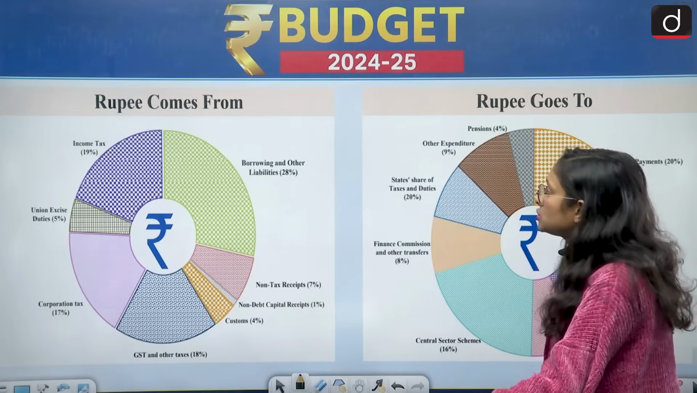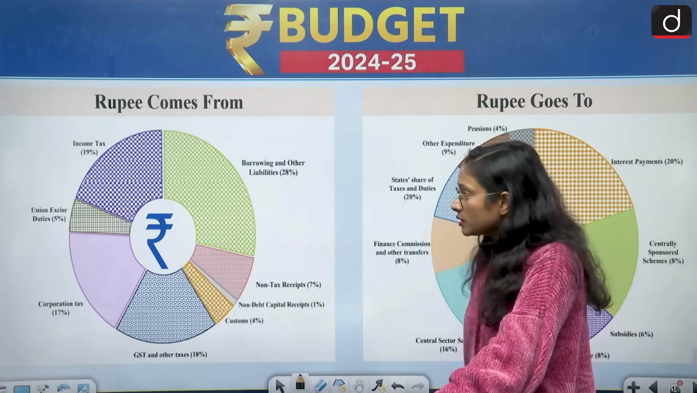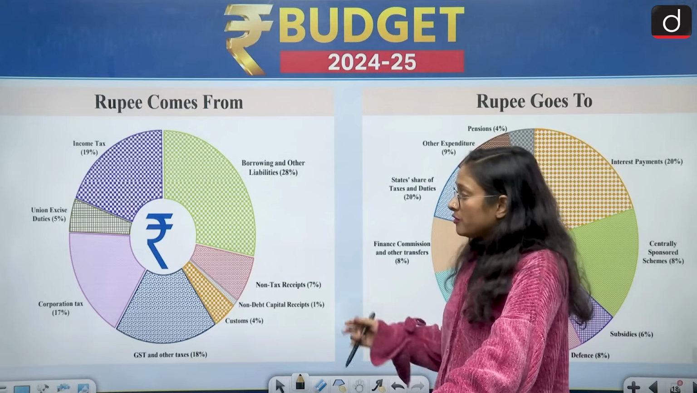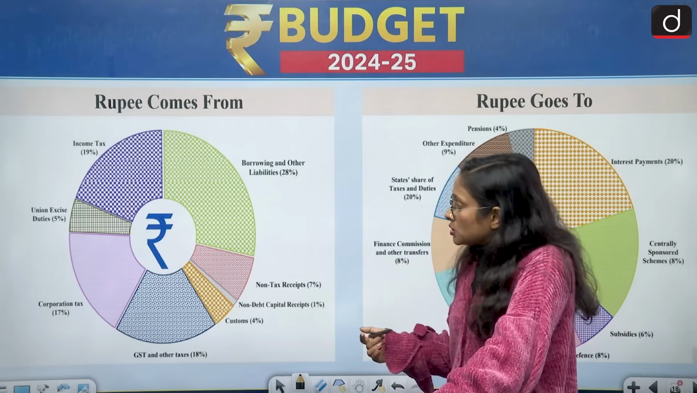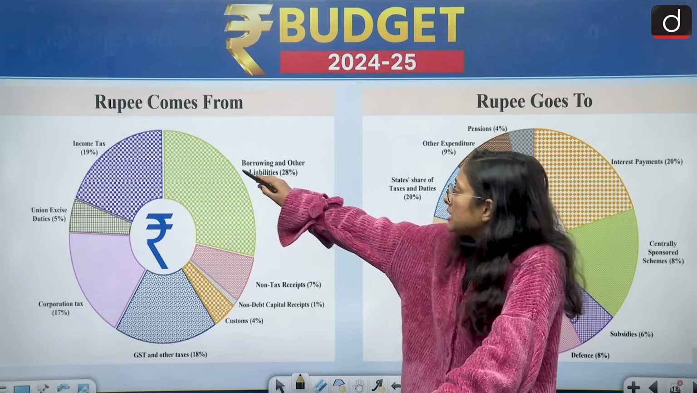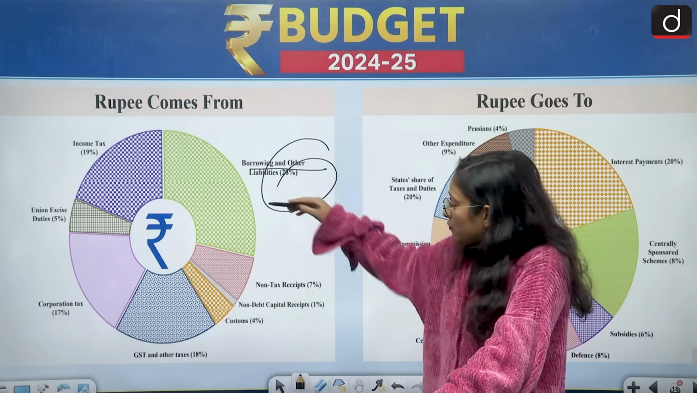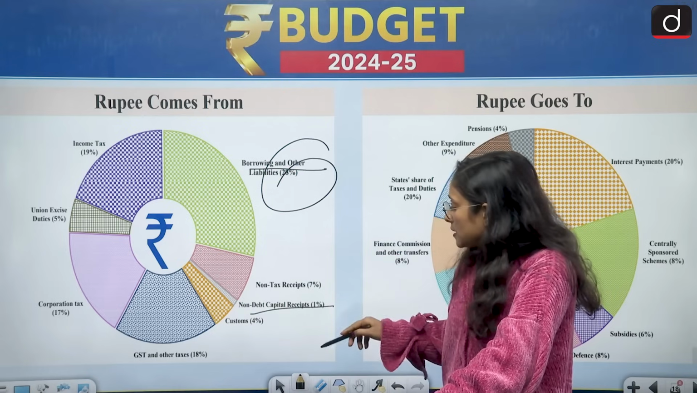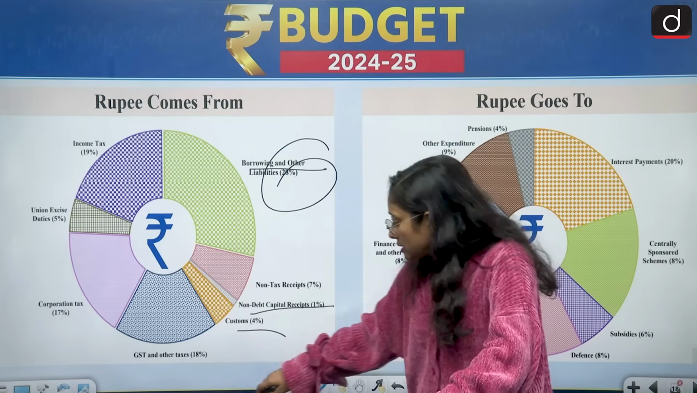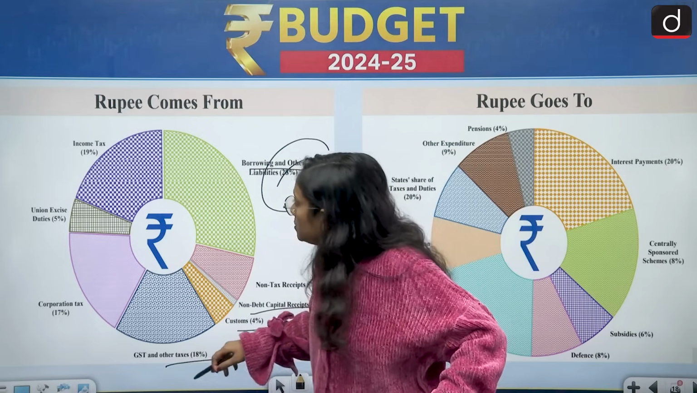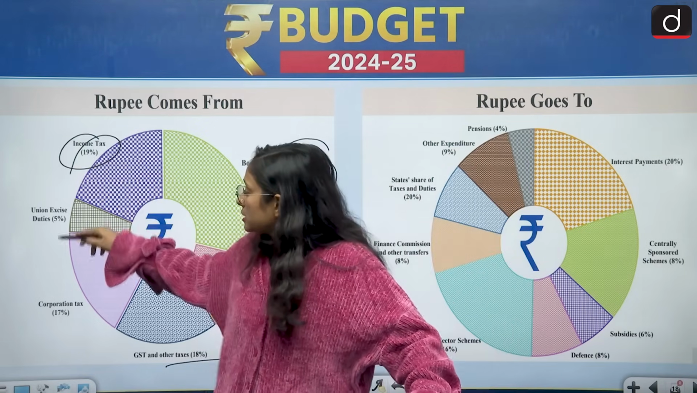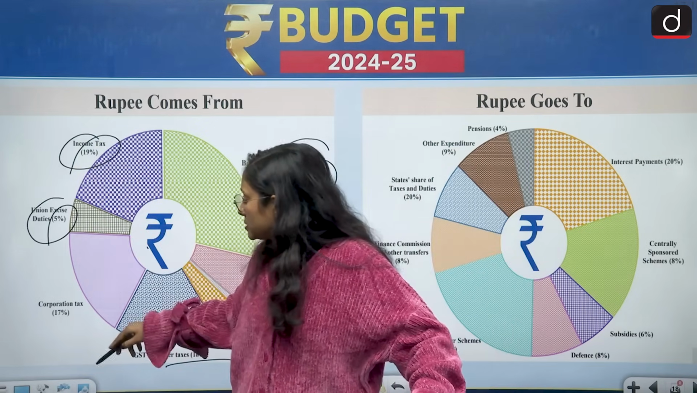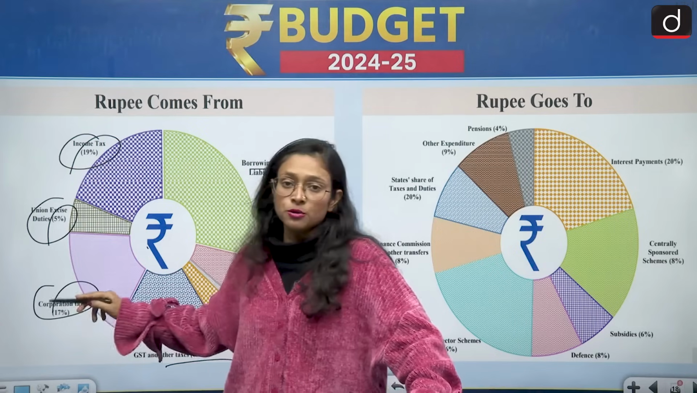Moving to the next one, which is where the rupee comes from. So from where does the largest rupee come? It is borrowing and other liabilities. And from where does the lowest rupee come? Non-debt capital receipts. Customs is 4%, GST and other taxes are 18%, income tax 19%, union excise duties 5%, and then corporation tax 17%.